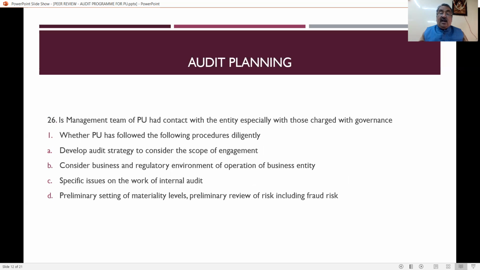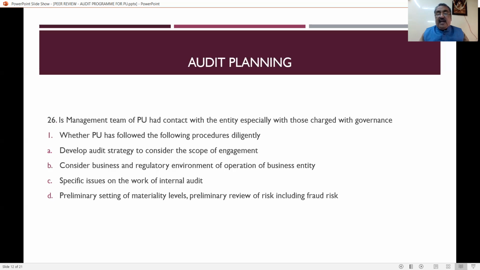And now we are going to the audit planning. What is the audit planning? Now they say that it is the management team of practicing units. So they say that the personnel who are going to do the audit of the practicing unit had contact with entities, especially with those charged with governance.